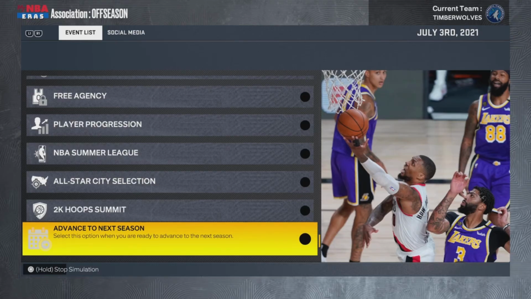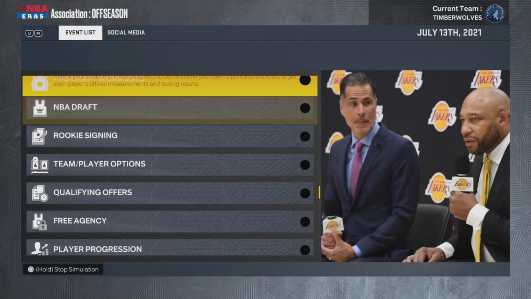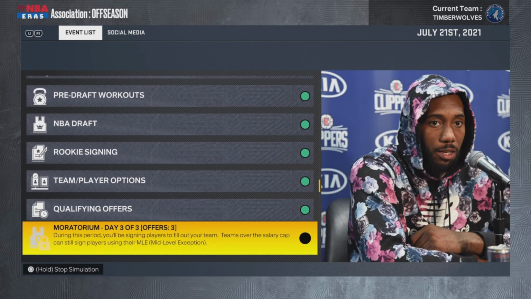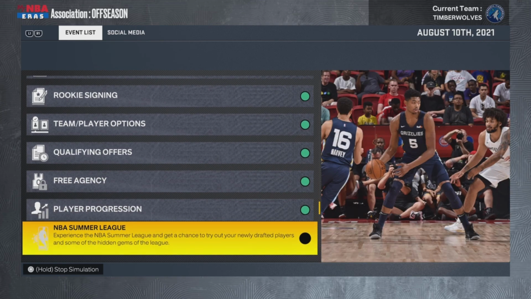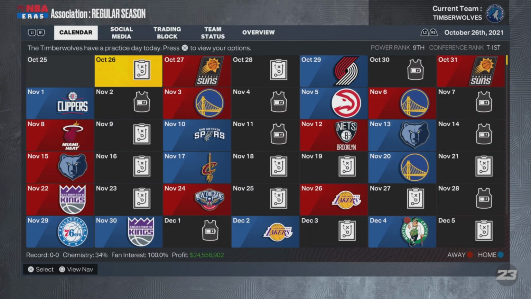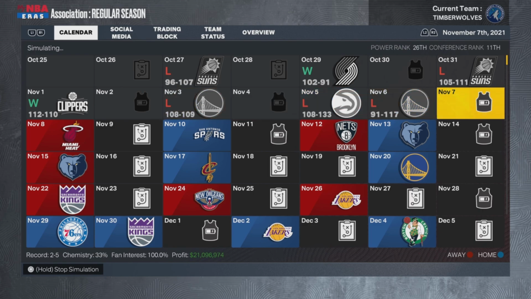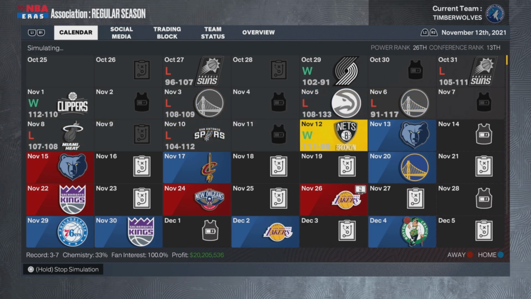Tom Brady only needs 700 more assists to pass John Stockton, which means he has to have at least 10 or more assists in 70 games. And his career, I don't know how many more times he's going to get more than 10 assists in a game. I think he's going to beat the record right as he retires. It's going to come close because the 2022 draft is here. So we have 1.5 seasons left. We have this full season, and then we will simulate to the All-Star break and then end the video there. So he could beat John. It's very possible. We're just gonna have to hope and see.